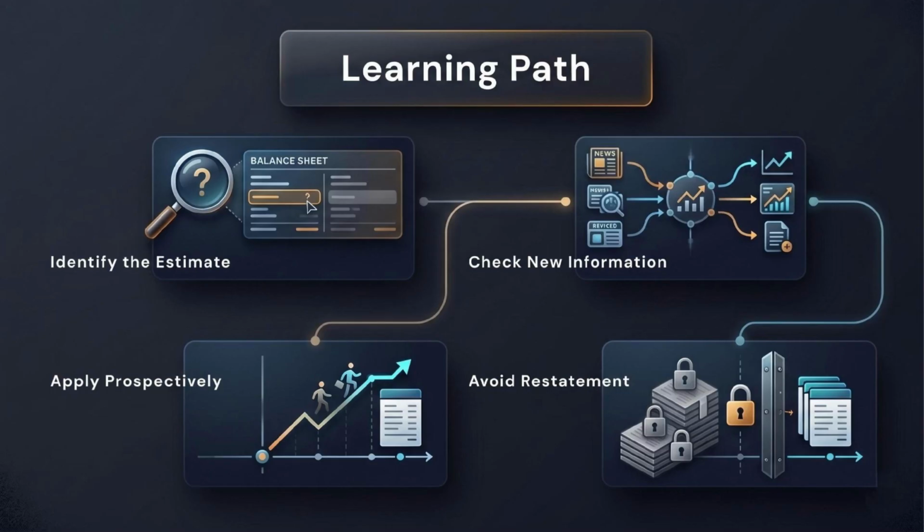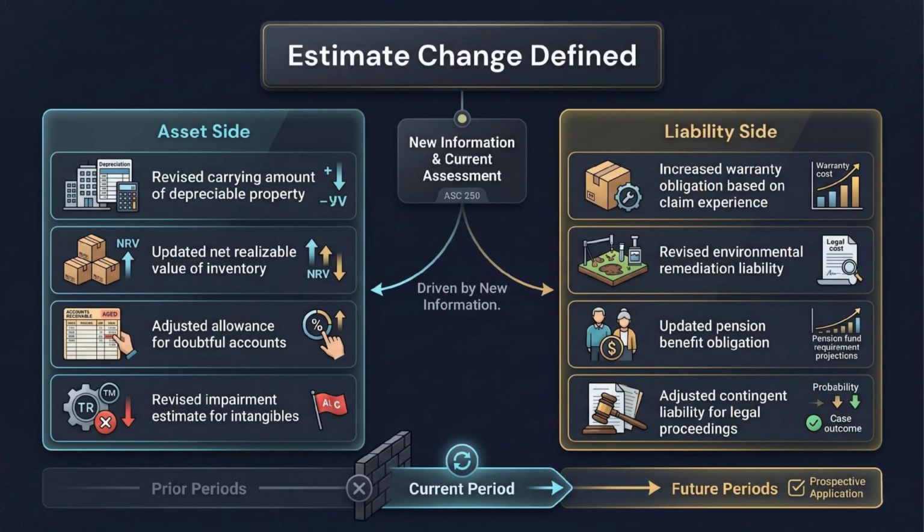As we move through examples, keep this rhythm in mind. Estimate, new information, prospective treatment, no restatement. It is simple, but it is also one of the most commonly tested and commonly misunderstood areas of ASC 250. A change in accounting estimate is a revised view of an existing asset, liability, or future accounting pattern. On the asset side, it may involve useful life, salvage value, impairment assumptions, inventory recoverability, or allowance for doubtful accounts.